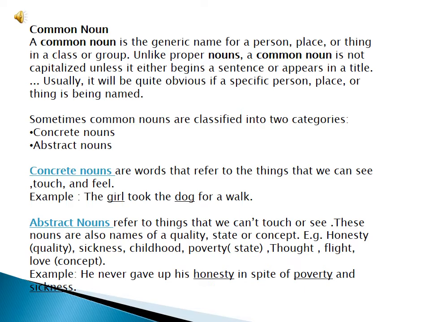You see a flower and you see that it's beautiful. You can smell it. You can see its color. So flower is also a concrete noun because you can touch it, you can see it, you can smell it. You can use your senses to know it.